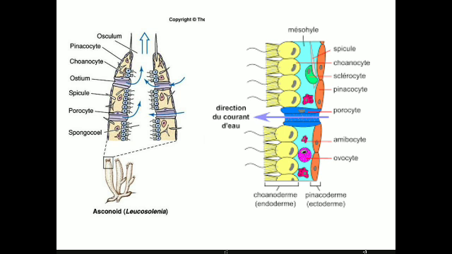Through these ostia only, the water current from outside enters into the body. And from the spongocoel the water goes outside by means of the osculum. The same thing can be seen here. These are the pinacocytes, these are the choanocytes, this is the ostia through which the water current enters into the body. And these are the specialized cells called amoebocytes.